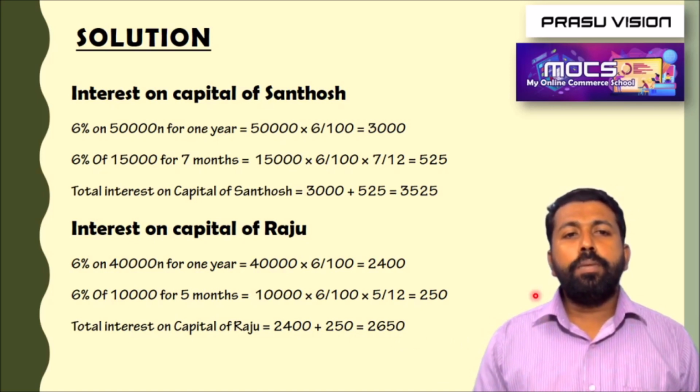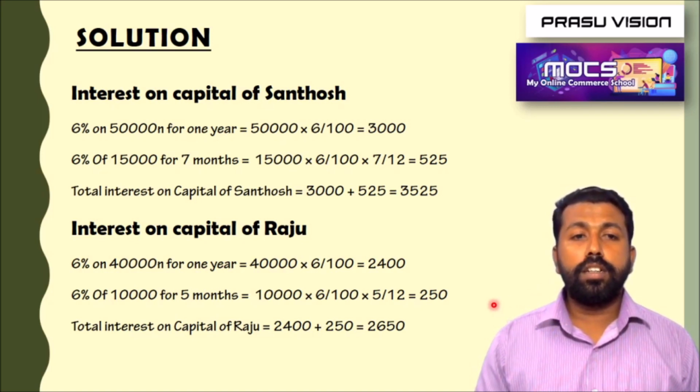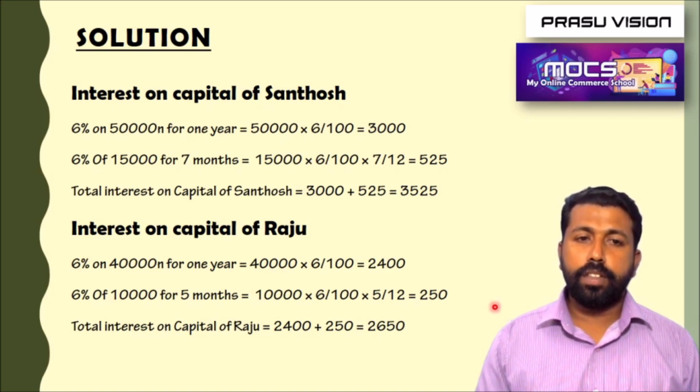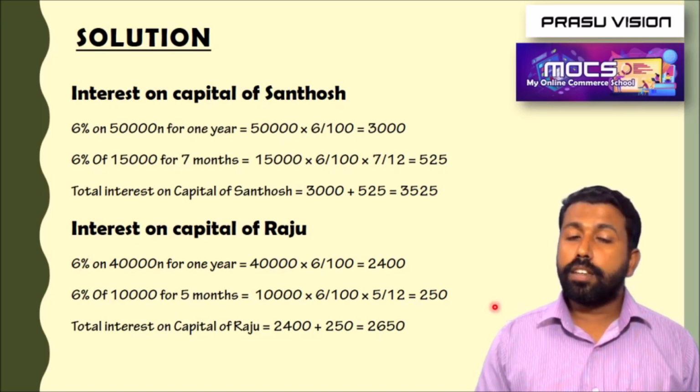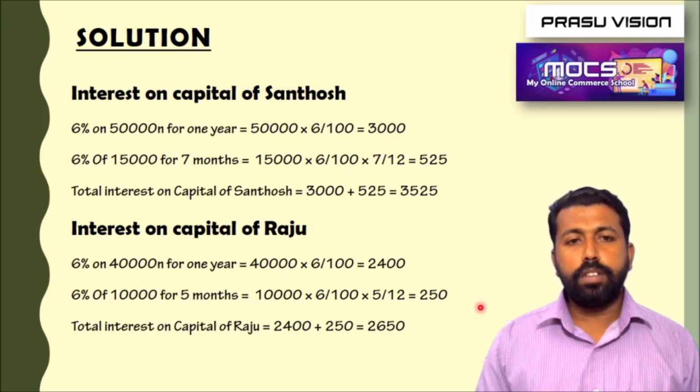Here I would like to say one more thing. When the partners are bringing additional capital, the interest is added to the initial capital's interest. So just think logically. Suppose Santosh is withdrawing some amount, 5,000 on 1st November. What we have to do?